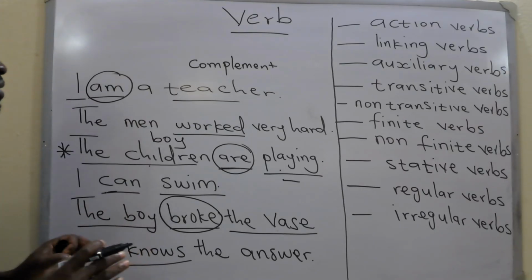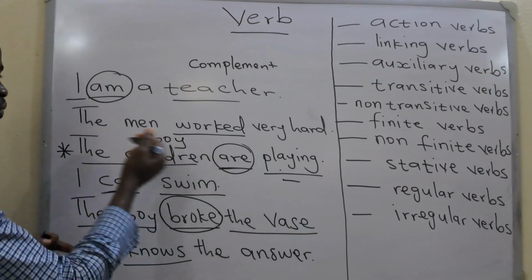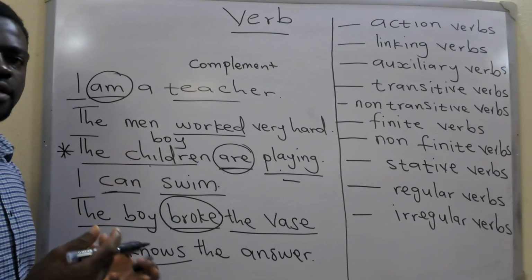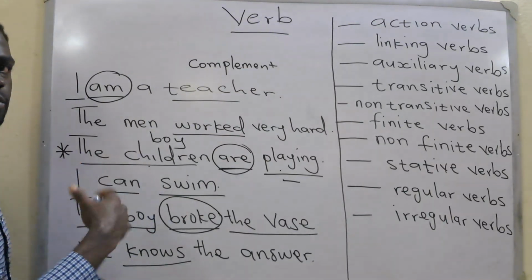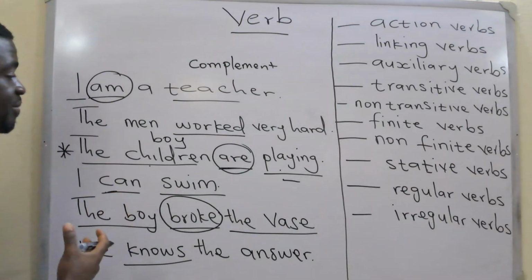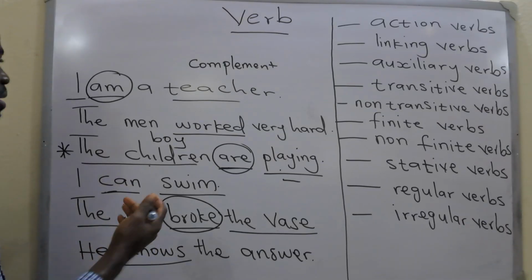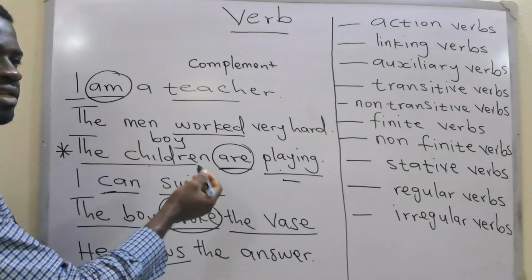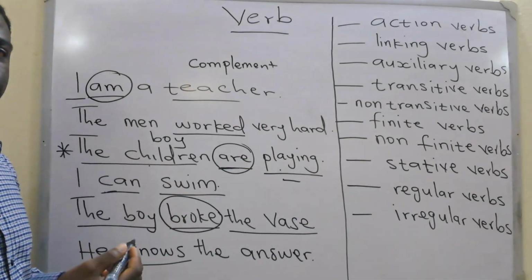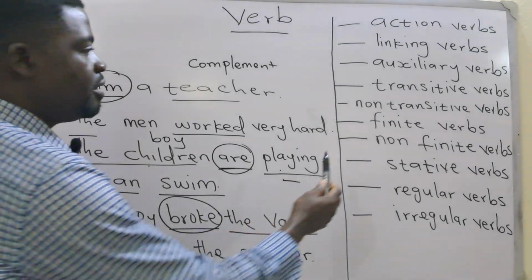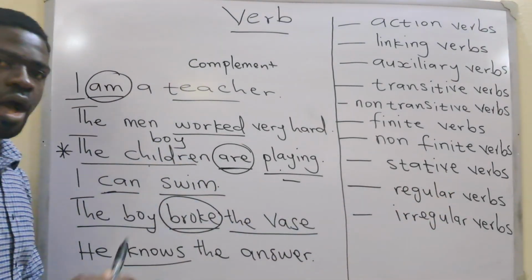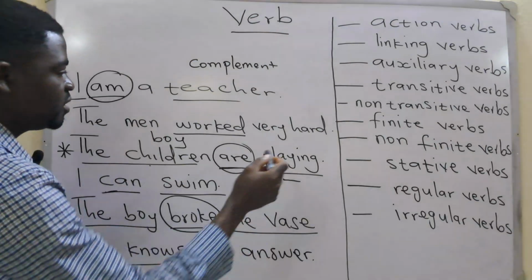The finite verb is that one that relates with the subject, such that if the subject changes, the verb will also change. So a finite verb is simply that active verb that relates with the subject and also makes reference to time. And the non-finite verb is just the opposite. So this one is not finite.